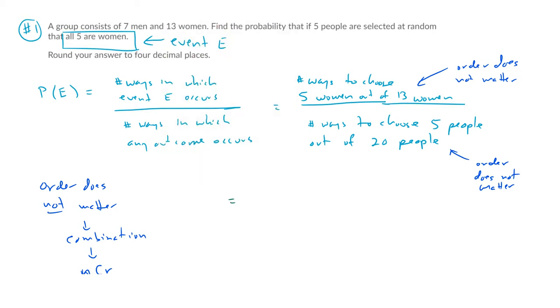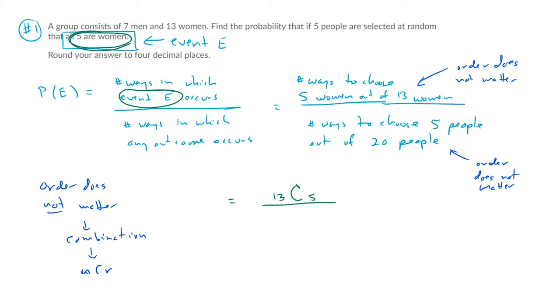Well, in the numerator, order does not matter, and we're choosing 5 women out of 13 women. The event E is what goes in the numerator, and the event E is choosing 5 women. So that's what goes in the numerator, because that's our event. I would have 13 women, and I want to choose, using combinations, 5 of them. That's the number of ways to choose 5 women out of 13 women.